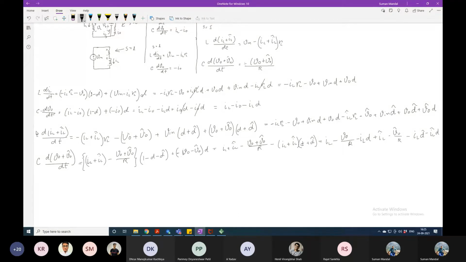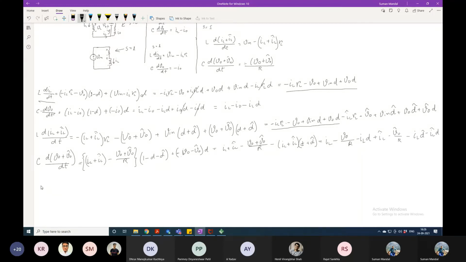Then the without perturbation section is exactly equal to L dIL by dt, so that will cancel out. Understood? So only the perturbation section will remain in this equation.